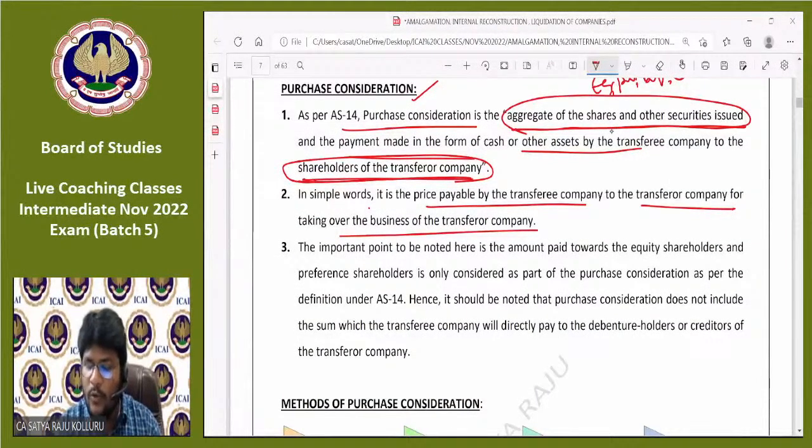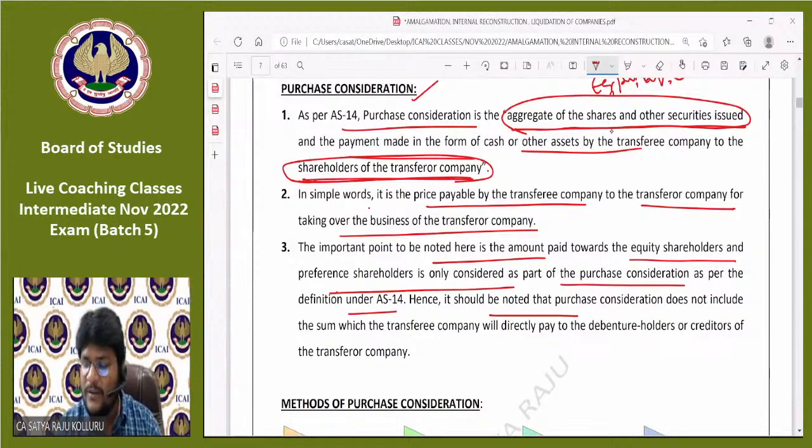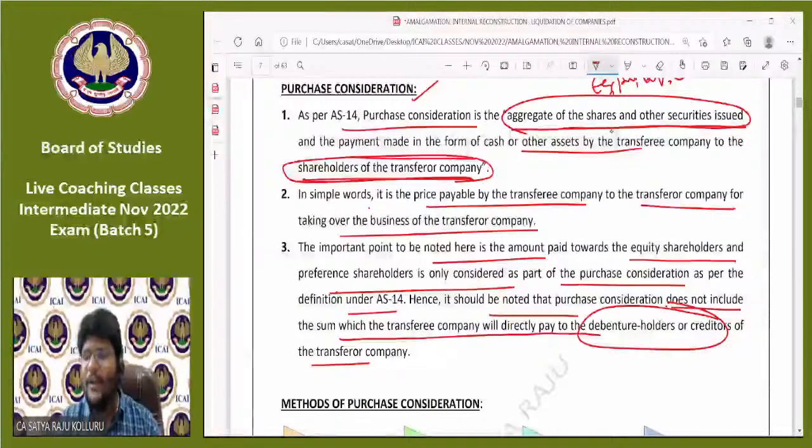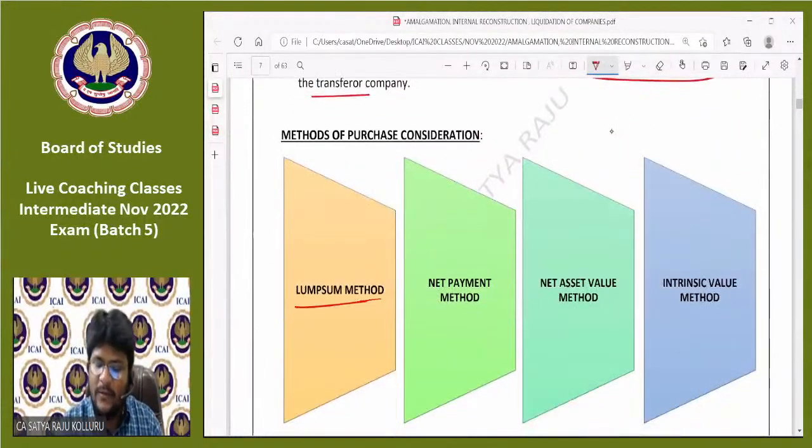The important point to be noted here is the amount paid towards the equity shareholders and preference shareholders is only considered as part of the purchase consideration as per the definition under AS 14. Hence, it should be noted that purchase consideration does not include the sum which the transferee company will directly pay to the debenture holders or the creditors. Debenture holders are the creditors of the transferor company. If you are paying any amount or equity shares or preference shares to the debenture holders or creditors of the selling company, that does not form part of PC. This point is important.